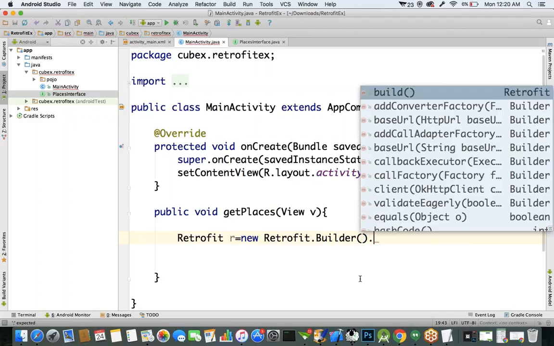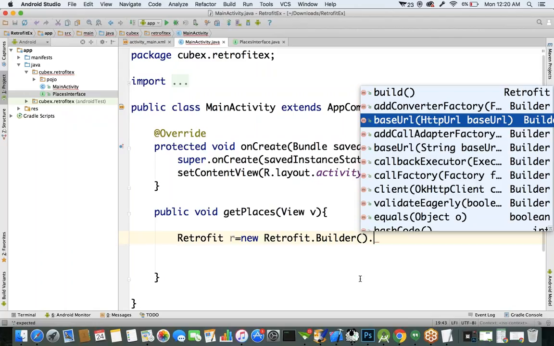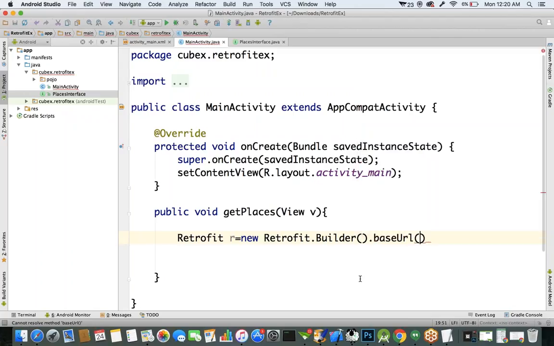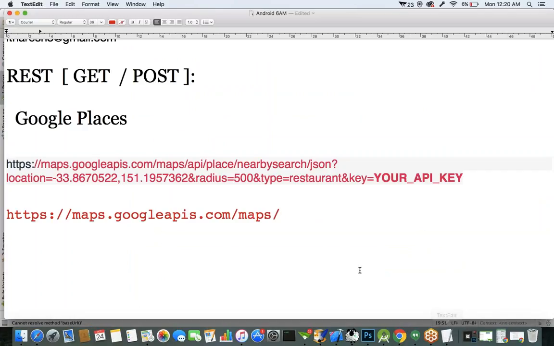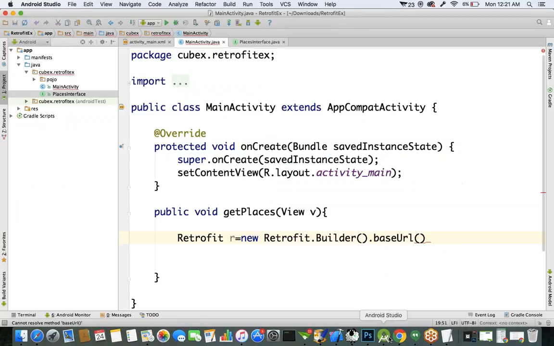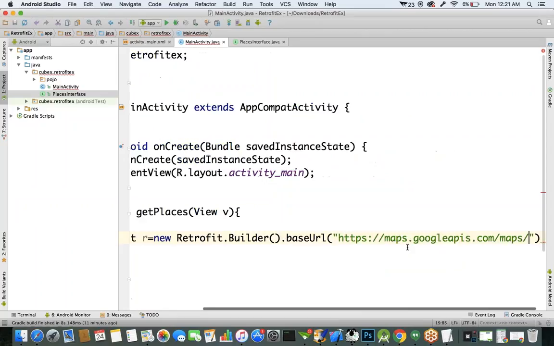Retrofit.Builder. We have to specify a few parameters. First thing is a base URL. I told you, right? Retrofit will not allow you to give the entire URL. So after this maps, the remaining URL we specified in the interface we defined. This is a base URL, the main URL. This base URL we have to configure here.